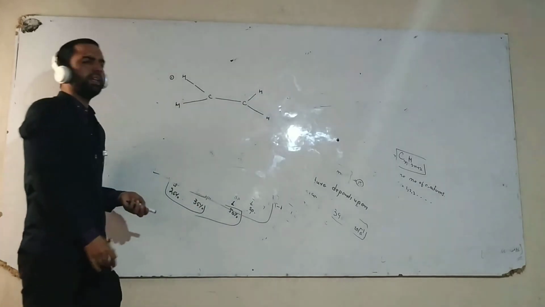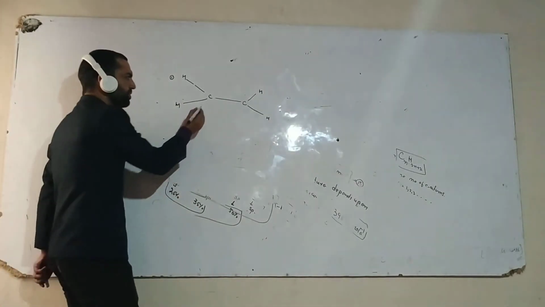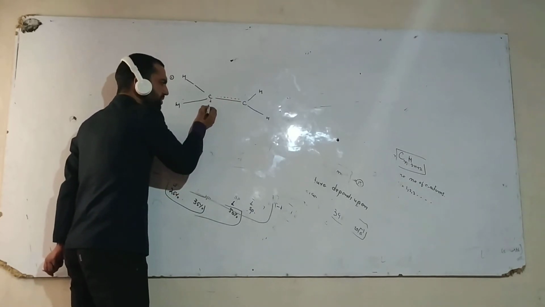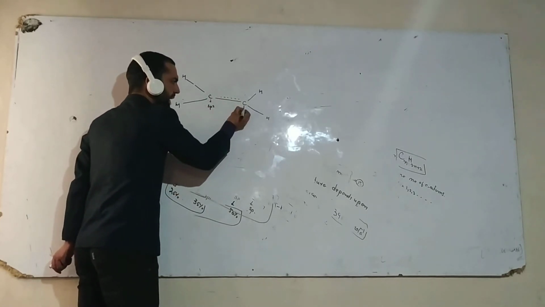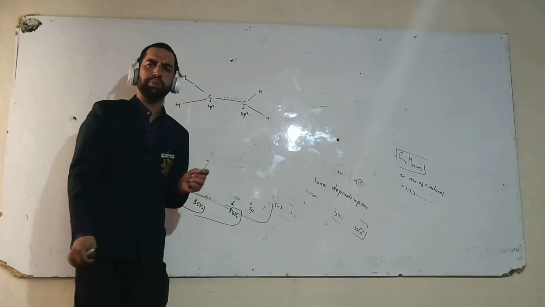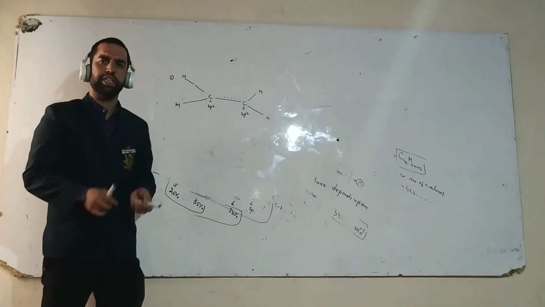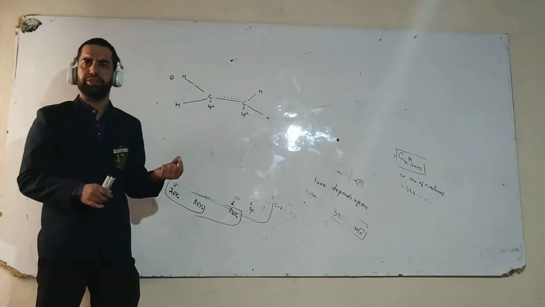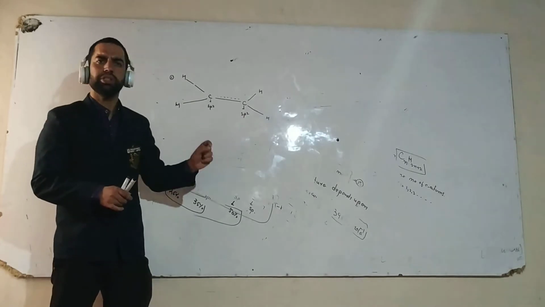Suppose this is the case of alkene. In this case, suppose it is a double bond. Hybridization will be sp2 here and sp2 here. This means this carbon possesses 3 orbitals and this carbon also possesses 3 orbitals.